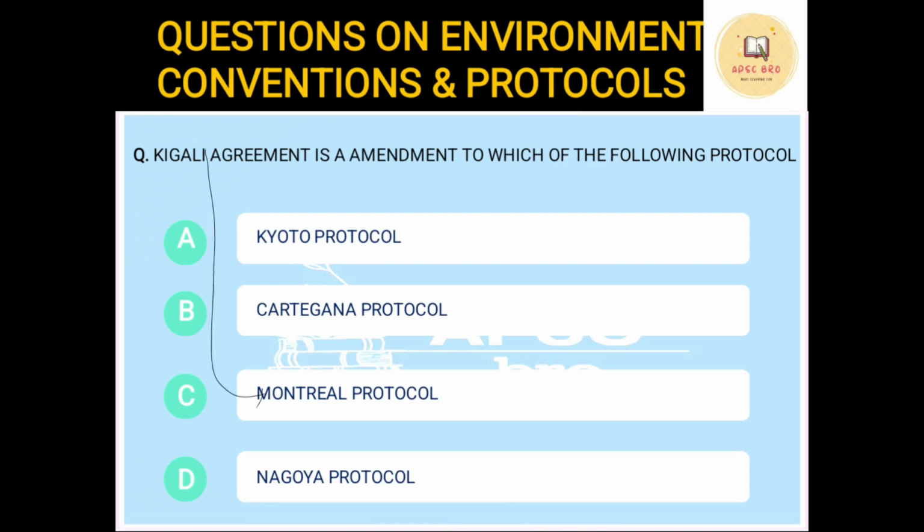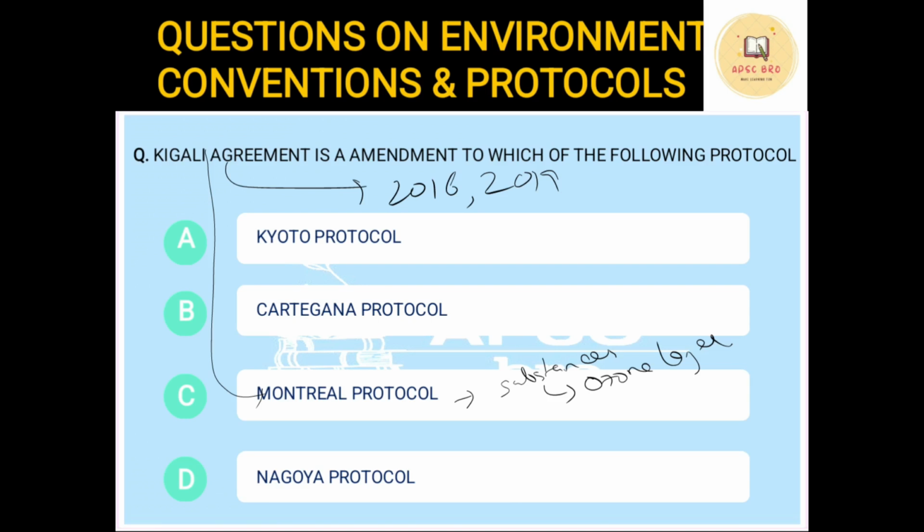Now, first thing, what is the Montreal Protocol? Montreal Protocol deals with all the substances that affect the ozone layer, right? That damage the ozone layer. Montreal Protocol deals with them. Now, Kigali Agreement is an amendment to that. It was adopted in 2016 and it came into force in 2019.